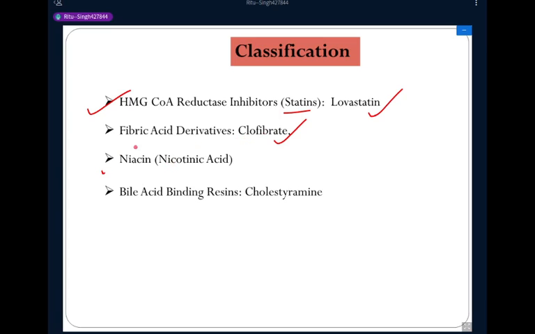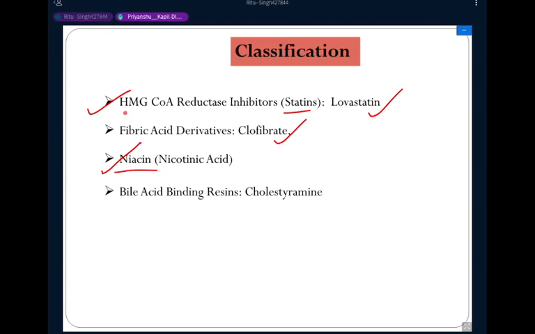The next category is niacin. Are you familiar with this term, niacin? What is niacin, or nicotinic acid? Yes?